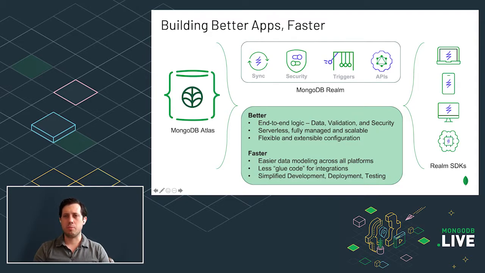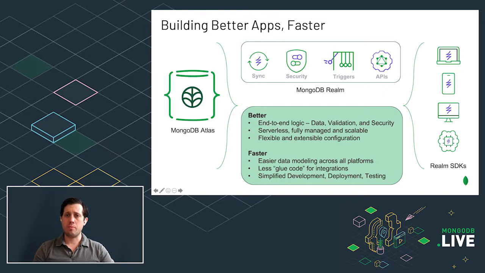What do we mean when we say build better apps faster? Well, in our mind, when we think about better, it's providing you a lot of the base logic that you would have to write for an application. Think data movement, validation, security, in a way that's optimized for best practices and is ready for you to use out of the box.